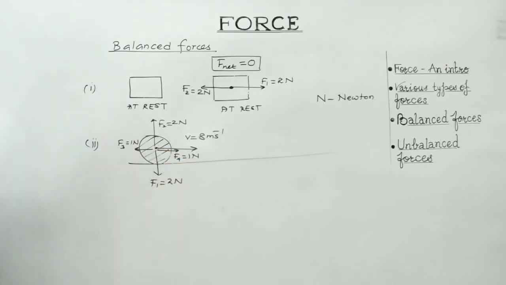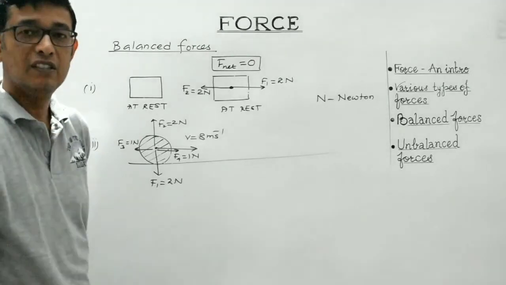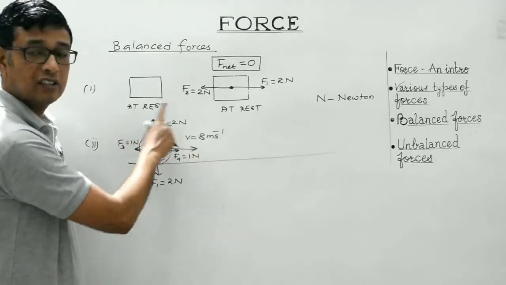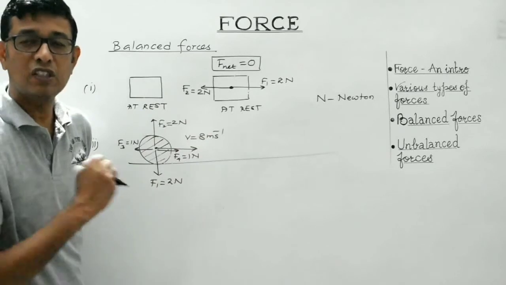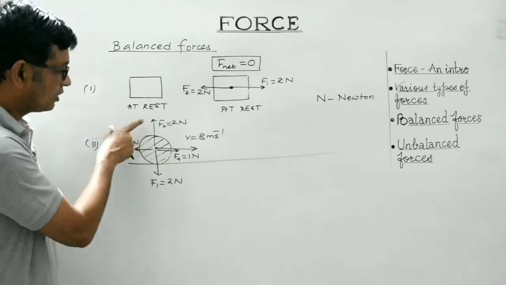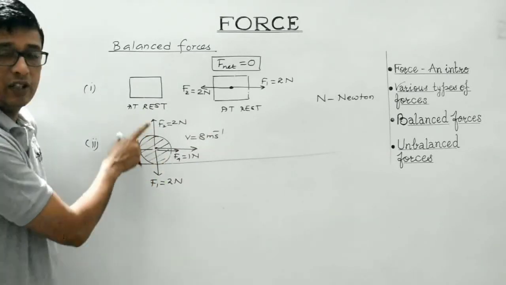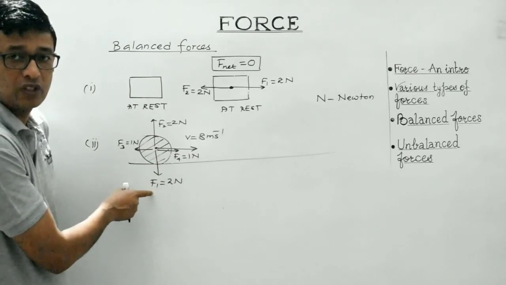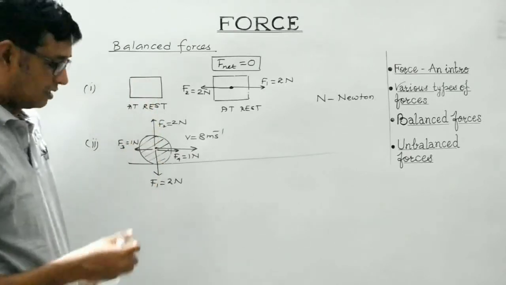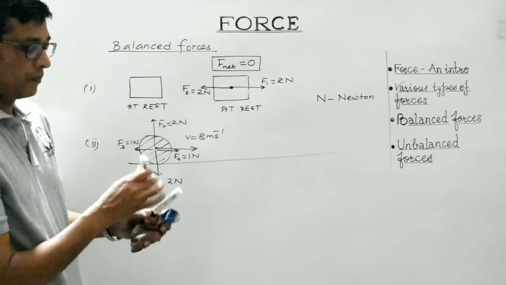So what happens is, these forces tend to balance out the effect of each other. Why? Because F1 and F2 are equal in magnitude, each being equal to 2 Newton, but they are oppositely directed. Now look, this is a pen.